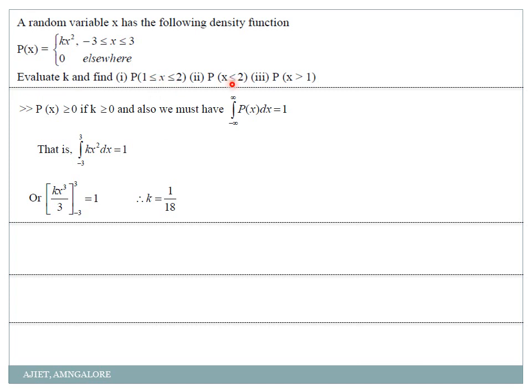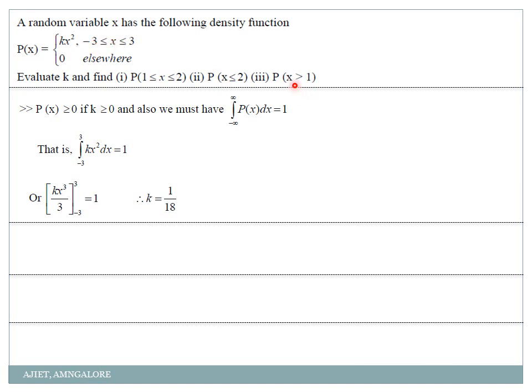And how will you solve this? X less than or equal to 2. You see, in this continuous case, whether that equal is there or not there, it will never matter for me. So x less than or equal to 2 means what? All the values before 2 should be considered. Before 2 means from where to where? From minus 3 up to 2. Am I right? So from minus 3 to 3, x is less than or equal to 2 means somewhere 2 will be here. So from minus 3 to 2 we have to consider.